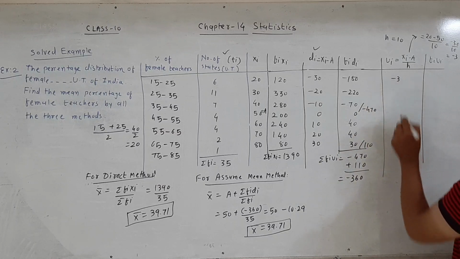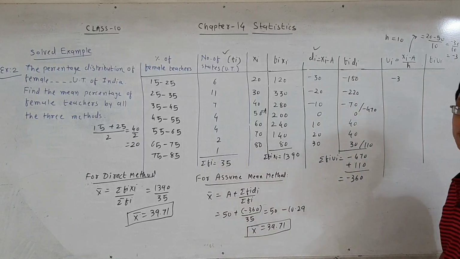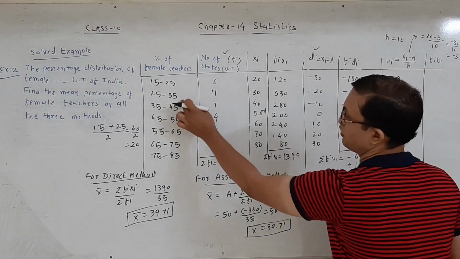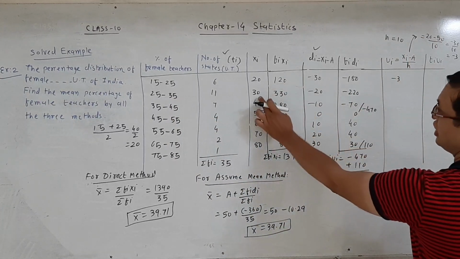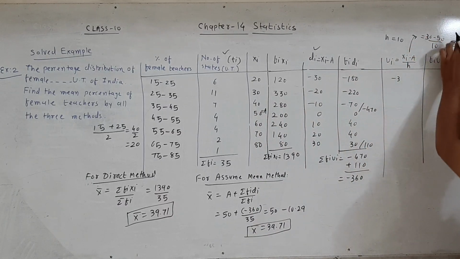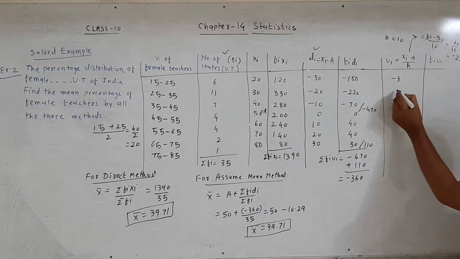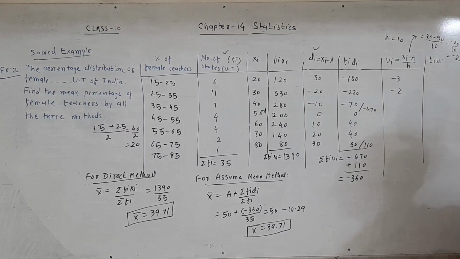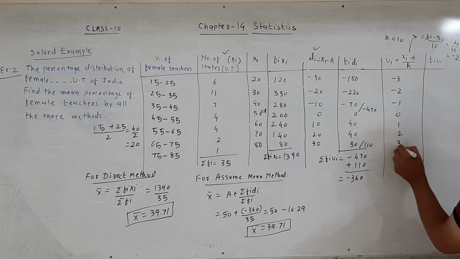So ui of this class 15 to 25 is equal to negative 3. Similarly, to find the ui of class 25 to 35, here mean xi is 30, 30 minus 50, that is minus 20, minus 20 divided by 10, that is equal to minus 2. Similarly, to find another numbers minus 1, 0, 1, 2 and 3.